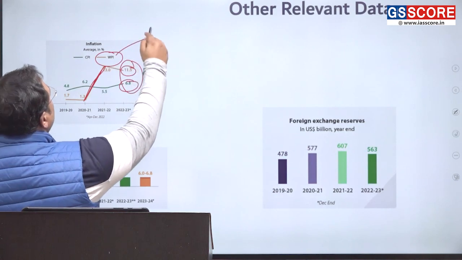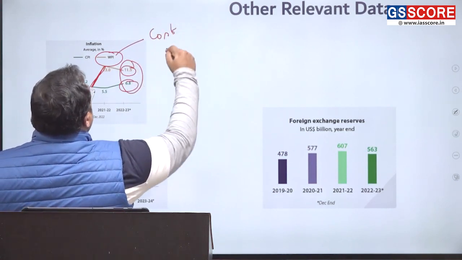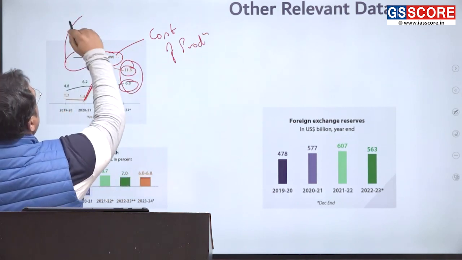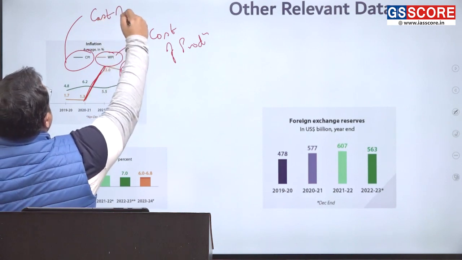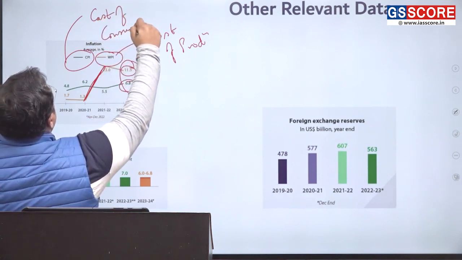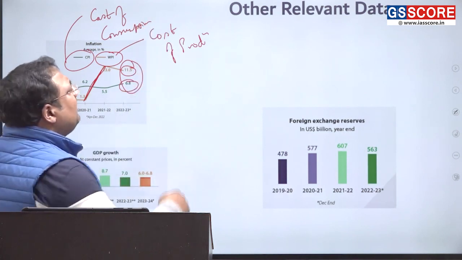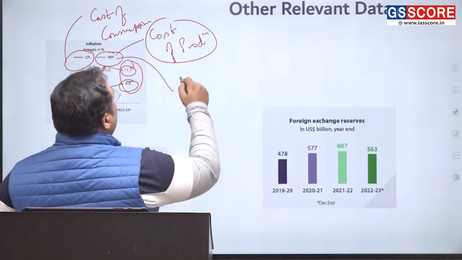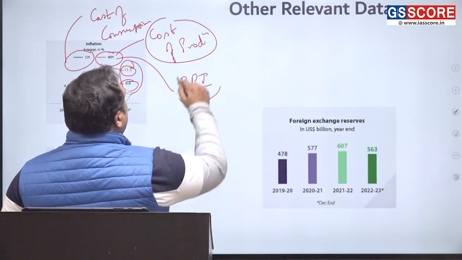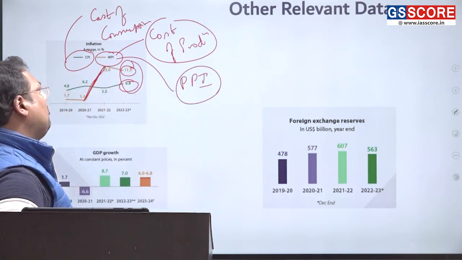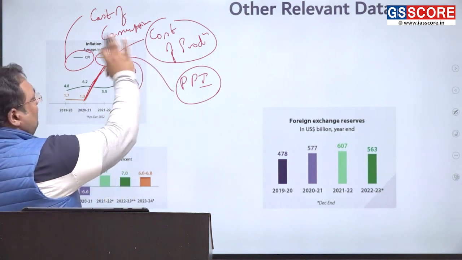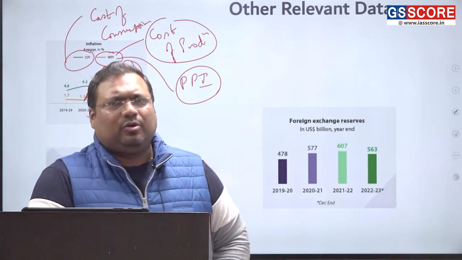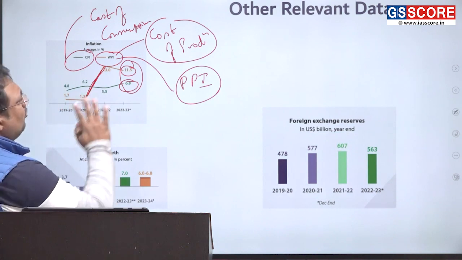WPI reflects the changes in cost of production, whereas CPI reflects the changes in cost of consumption. Now WPI is not a very perfect measure for cost of production, by the way. In future, we want to shift to something called PPI, Producer Price Index. That would be a much better measure for cost of production. That is a proper independent topic which takes a lot of time, not possible to explore completely in the budget. So I'm not going into that detail.